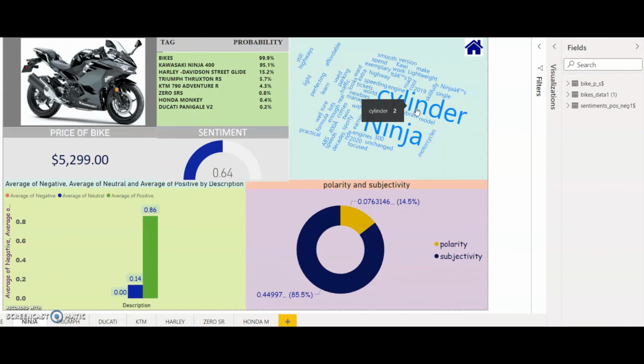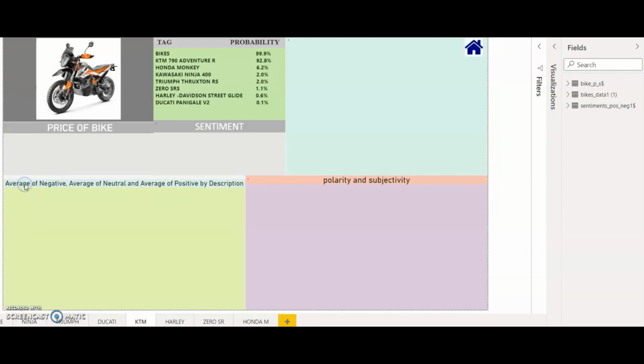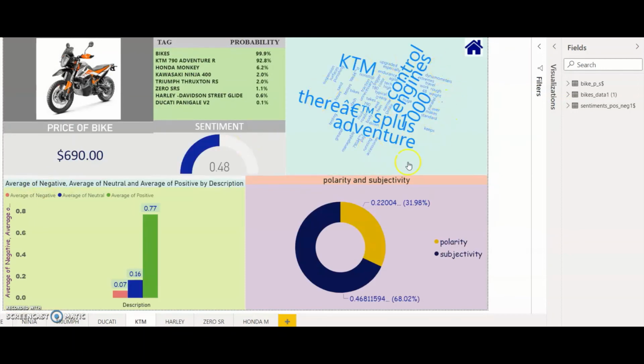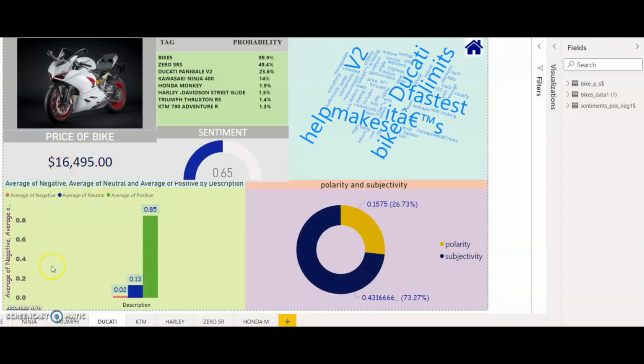If we go to some other tab, we can check that their word map is somehow different because the values coming there are totally different. So I'll quickly go from here. I'll just redirect to the KTM one. So we can see the data here is totally different. Now next we have the price of the bike. The visualization shows only the price of that particular bike. So we have $690 for the KTM bike. If I go back to any other bike, for Ducati, we can see the price is different.